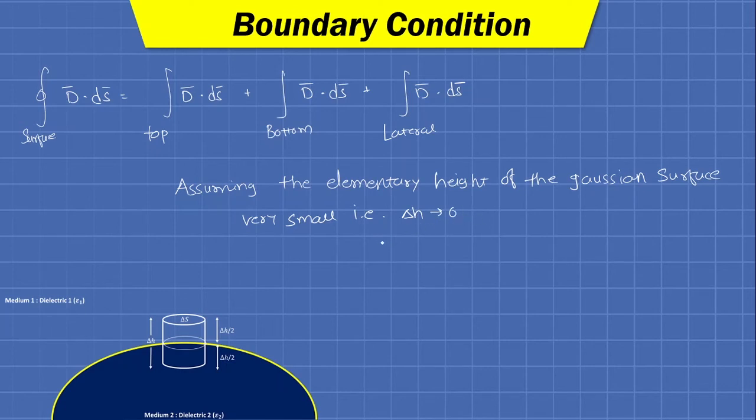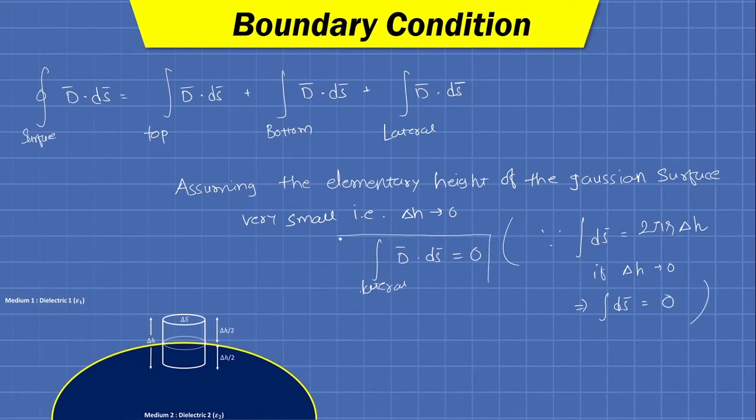And if it is so, then we can write the lateral surface integration of D bar dot dS bar equals 0, because for the lateral surface the integration of dS bar equals 2 pi r delta H, and if delta H is 0, the integration of dS is also 0, and that will make the whole term 0.